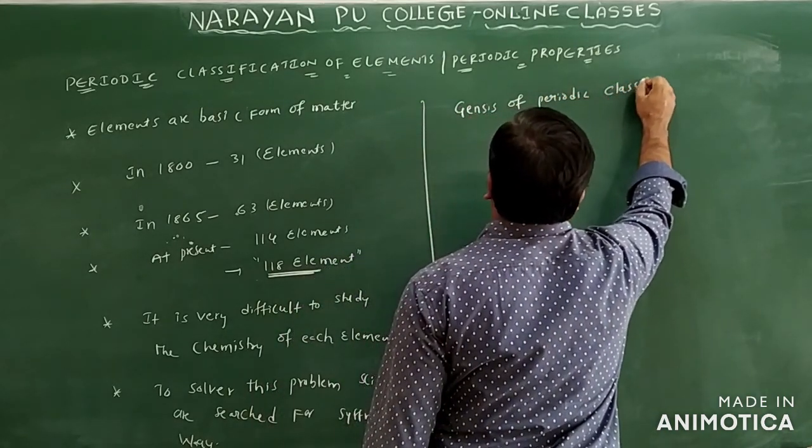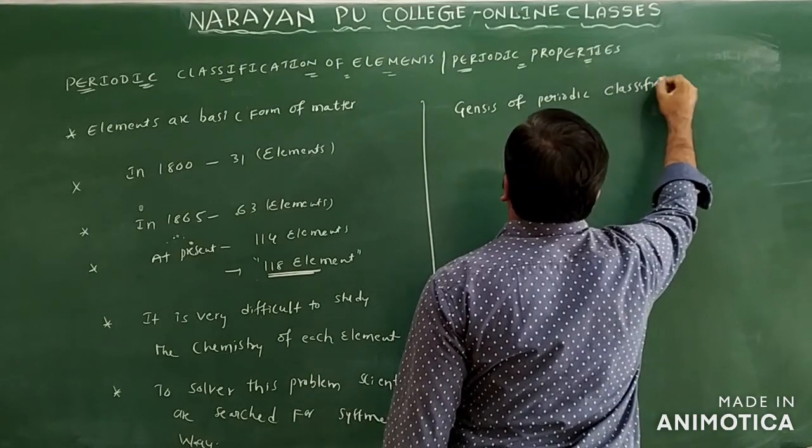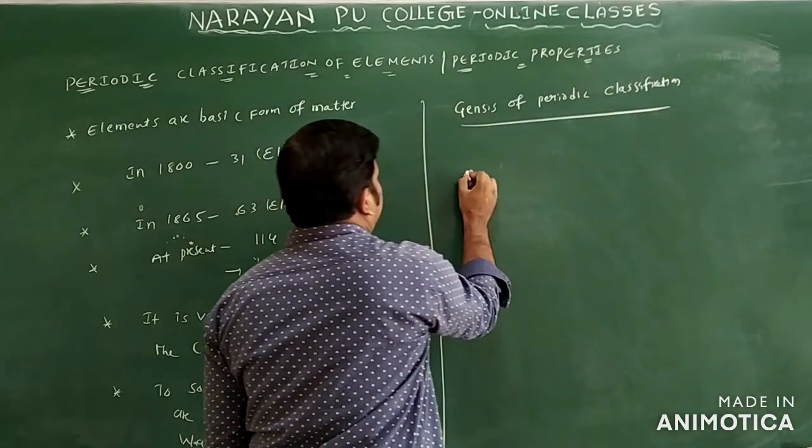Periodic classification. Different answers were given to periodic classification here.